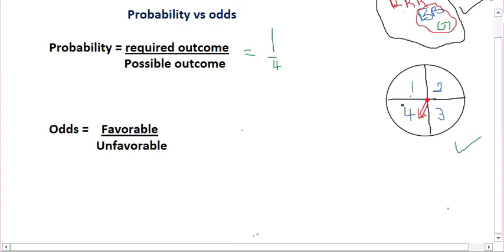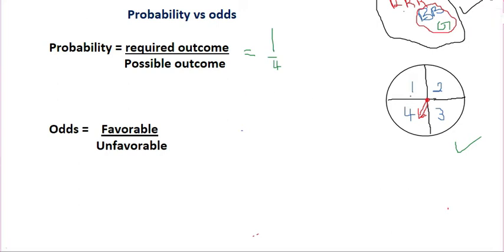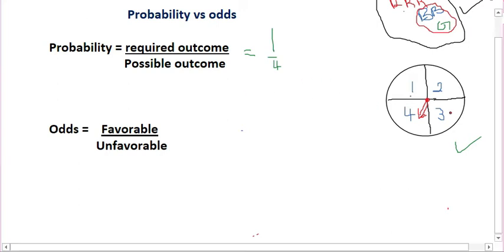Then what is the odds of spinning, let's say, 3? The odds of spinning 3 is 1, that is success, over failure, because we have 1 against 3. Even the odds of spinning 2 is still 1 out of 3. That is success over failure, or favorable over unfavorable.